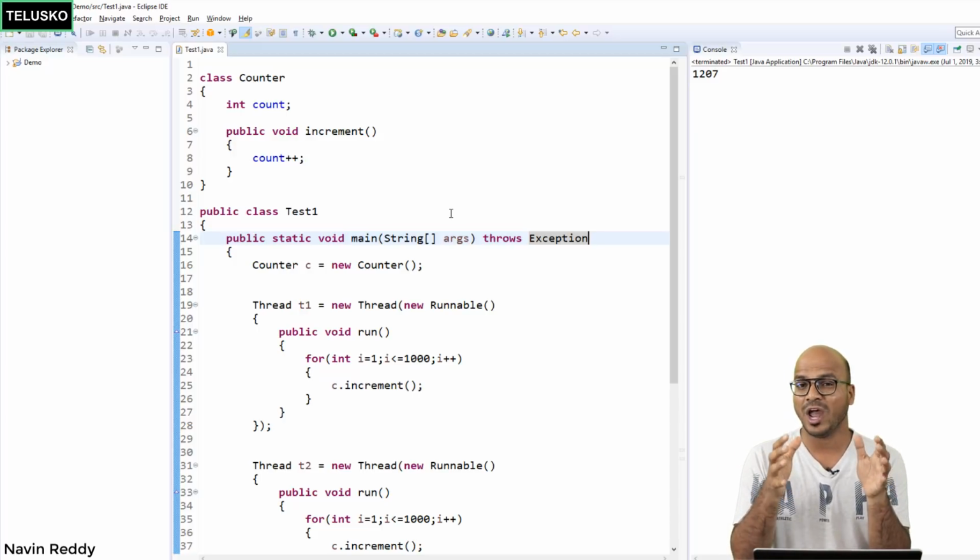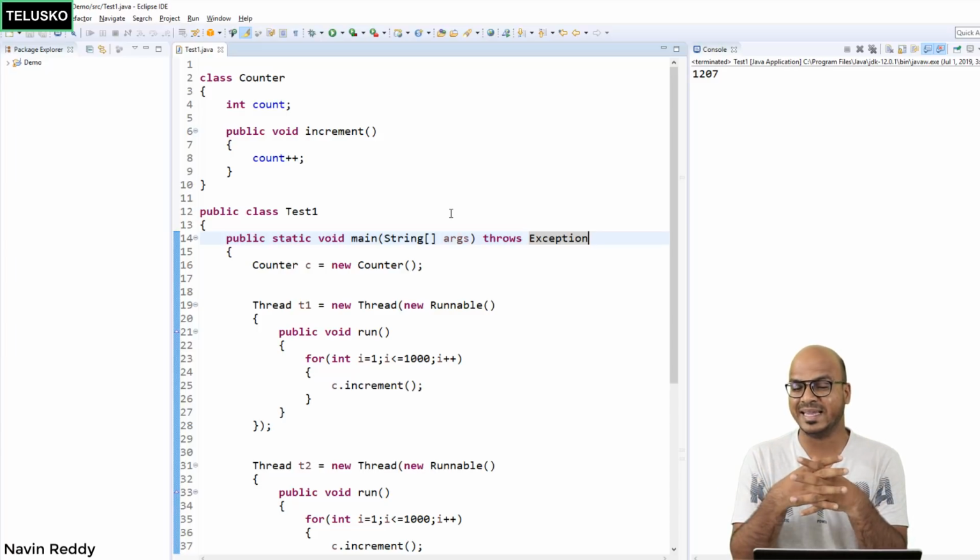When you have multiple threads working on the same method, and if that method is changing the value of a data, that's not thread safe, right? So your method is not thread safe. And when your method is not thread safe, you will get inconsistent value. And we don't want that, right? In the software industry, data is very important and you want your data to be consistent. How do we achieve that?